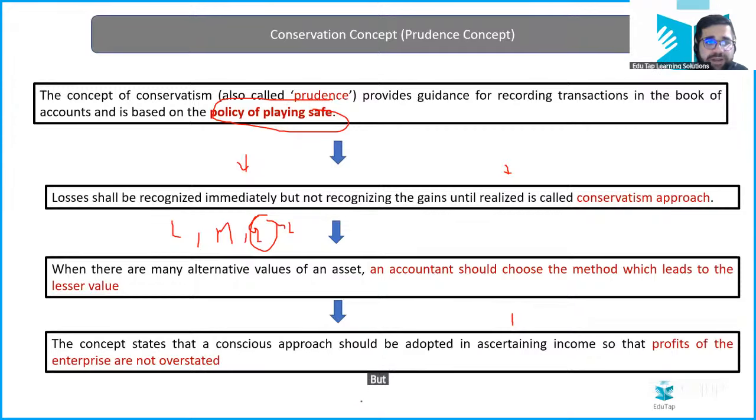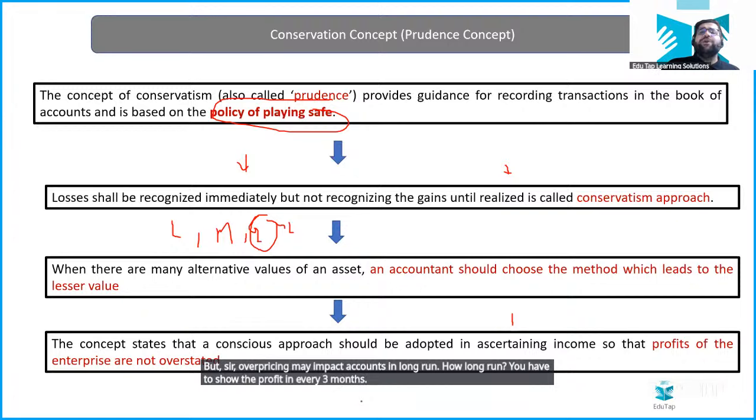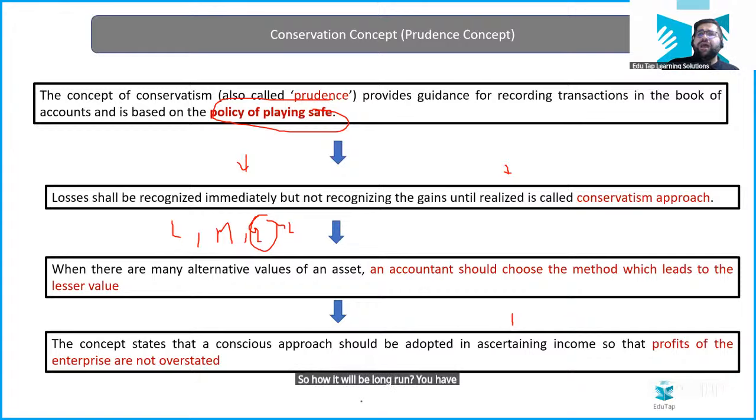But sir, overpricing may impact accounts in the long run. How long run? You have to show the profit every 3 months. So how will it be long run? You have to make your profit and loss account every 3 months. So how long run are you saying?